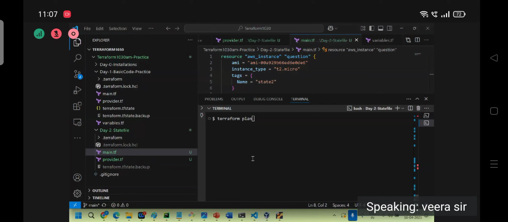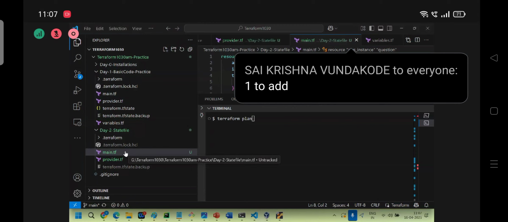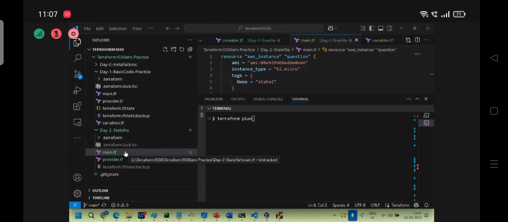When I create a day-2 directory for the first time, at runtime, is there a state file on my end? Now, on your end, is there a state file? Now the system can understand this is a fresh requirement, right? Same requirement, right? The system doesn't know whether these resources are there or not. Why? Because there is proof that you deleted the state file. Now from the system's point of view, this is a fresh requirement. Clear or not?